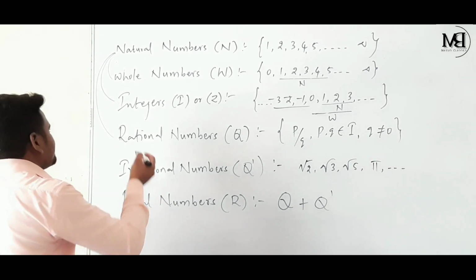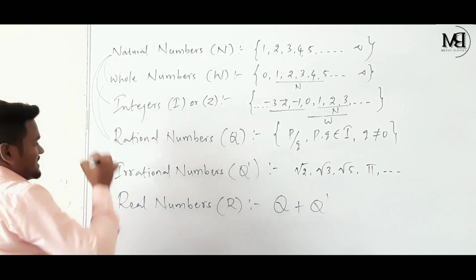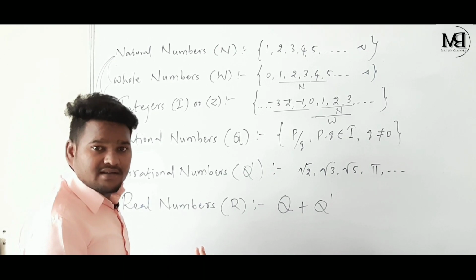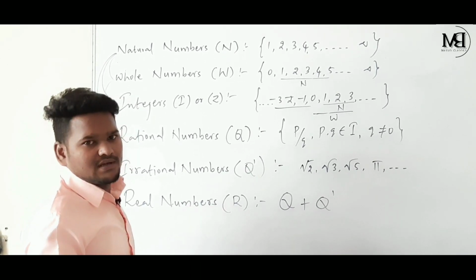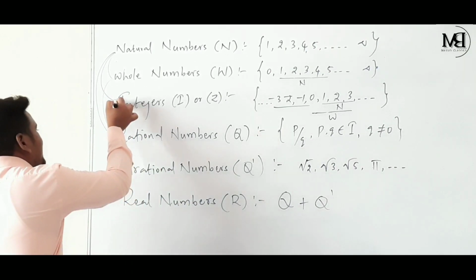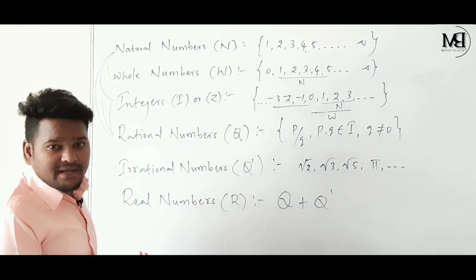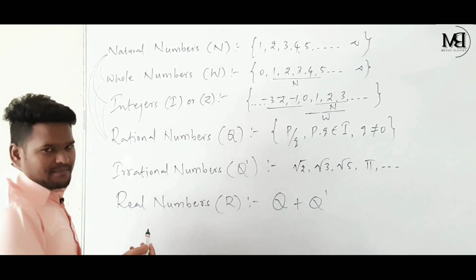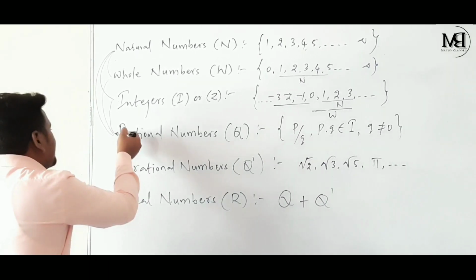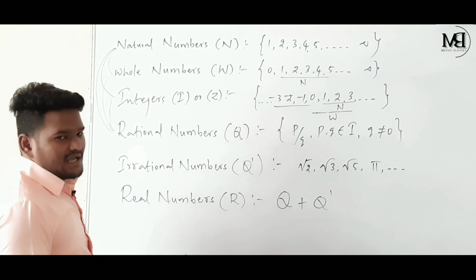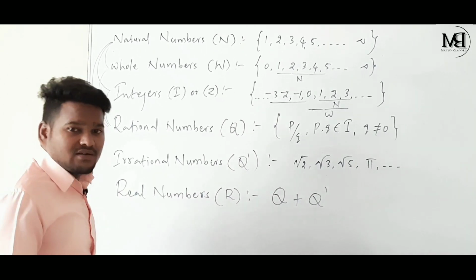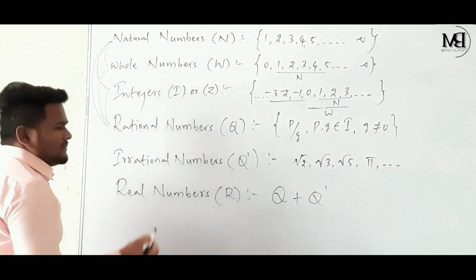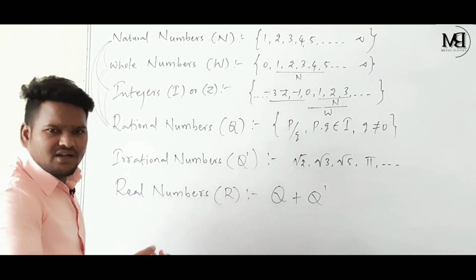Okay, and see next. Every whole number is a rational number because 0 is a rational number, we can take 0 by 2 as a rational number. And see, every integer is a rational number because minus 2 can be written as minus 4 by 2. But if you see reversely, every rational number is not an integer because 4 by 3 is not an integer. And next, every rational number is not a whole number. Same, 4 by 3 is not a whole number.